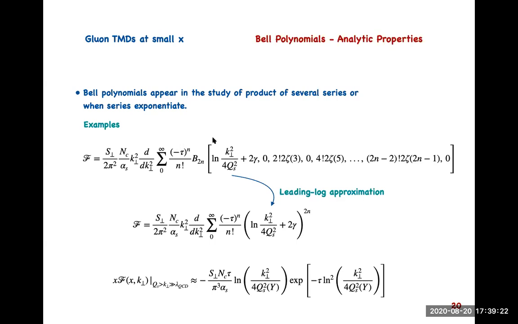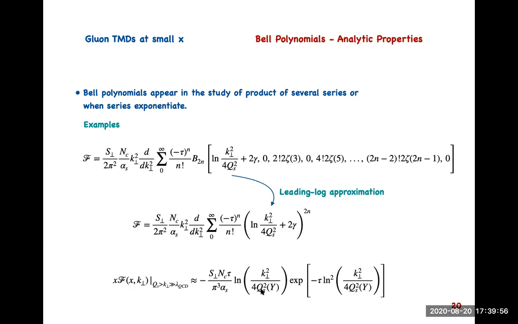Now we don't know how to simplify this summation, or even if it is at all possible. But at least in the leading log approximation, this turns out to be a convenient form, and interestingly, it gives a kind of Sudakov soft factor, even though it is not the Sudakov factor or Sudakov spectrum.